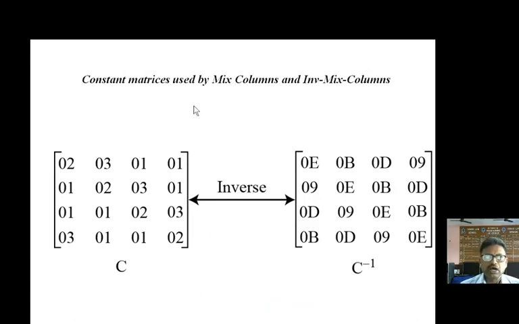So this is how it is being done. If we have considered this matrix as the constant matrix on the encryption side, this is the inverse of this matrix which has to be used at the decryption side.